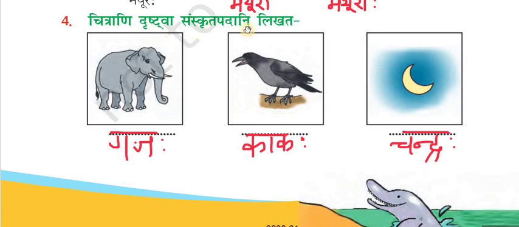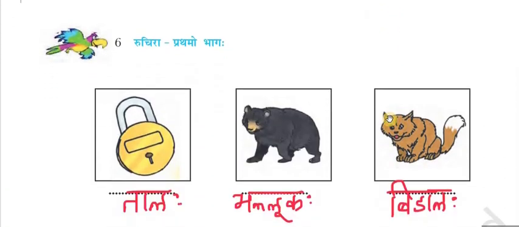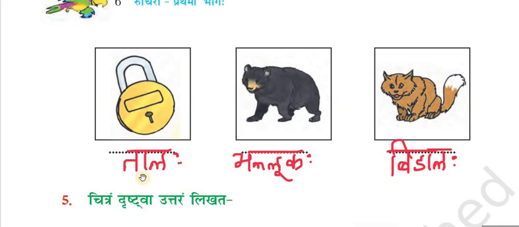Chitrani drishtva samskrita padani likhata. We have to see this picture and we have to write the words in Sanskrit. So the picture is elephant. So the Sanskrit word for elephant is gajaha. Next, we can see a crow, kakaha. This is Sanskrit word. Next, chandraha. Moon is chandraha. This is talaha. Bhallukaha, bear. Bidalaha, cat. So talaha is lark. So talaha, bhallukaha, bidalaha.